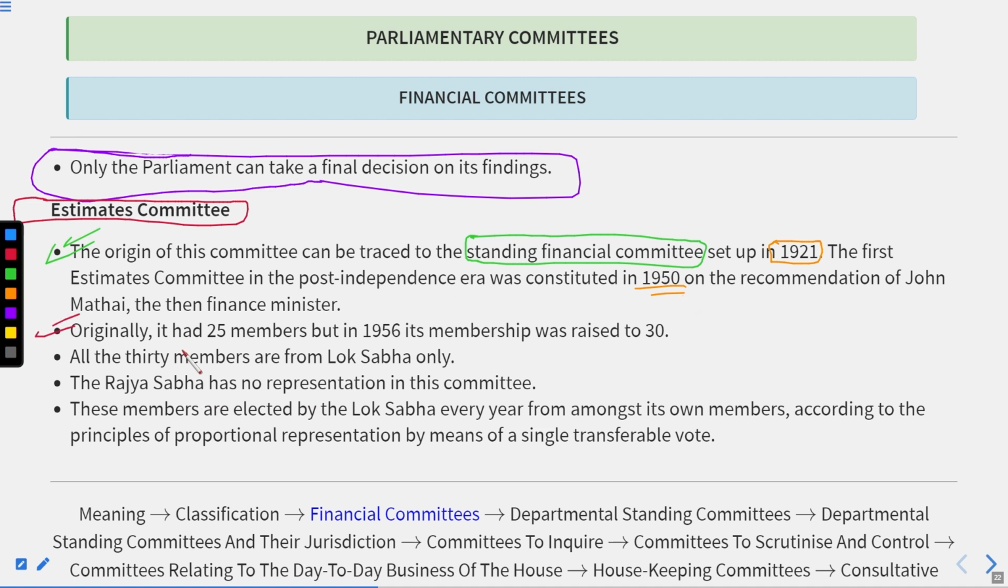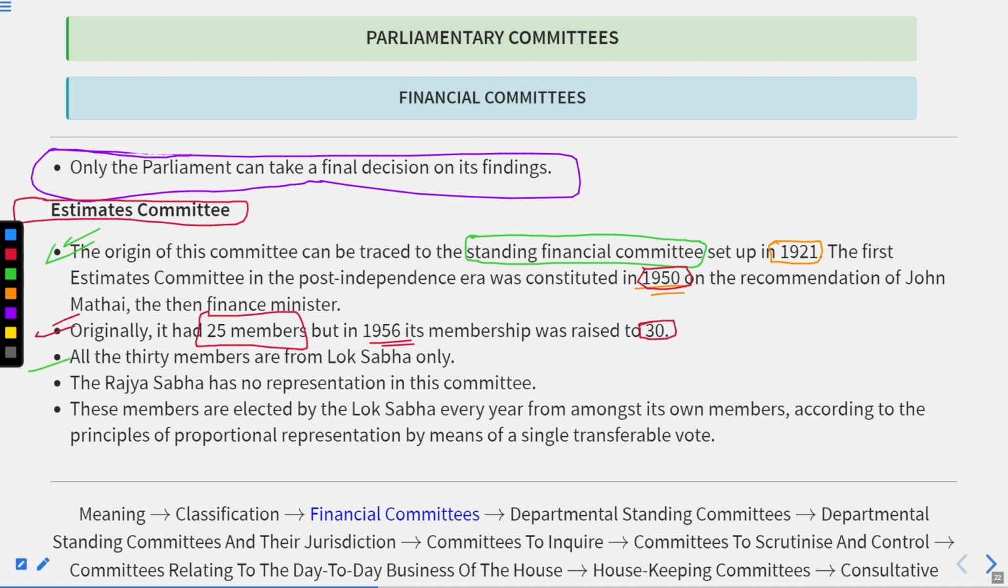If we talk about the composition of this committee, originally the committee had 25 members. How many members? 25. It means that when it was constituted for the first time, it had 25 members. But in 1956, six years after 1950, when it was first constituted in the post-independence era, the membership was raised to 30 members. So 5 members were additionally added.